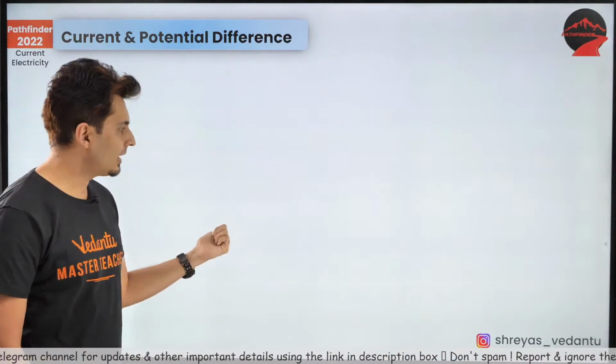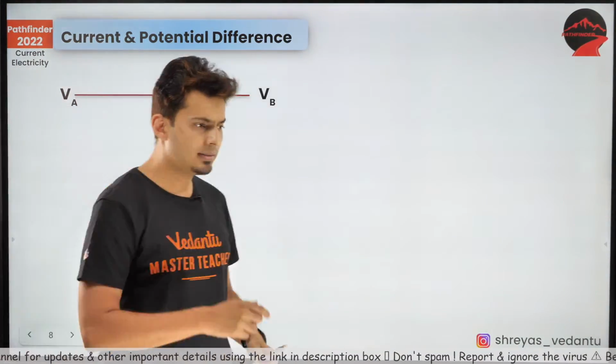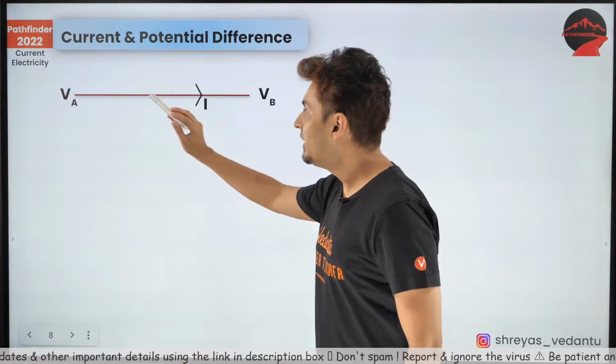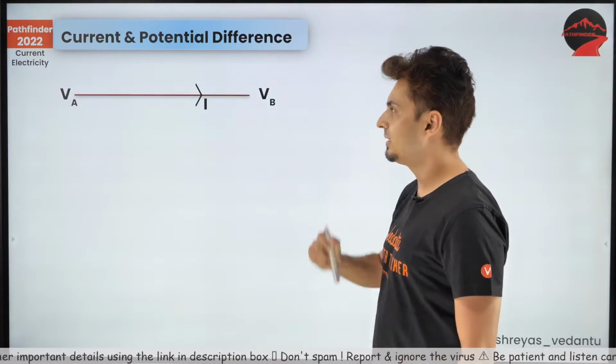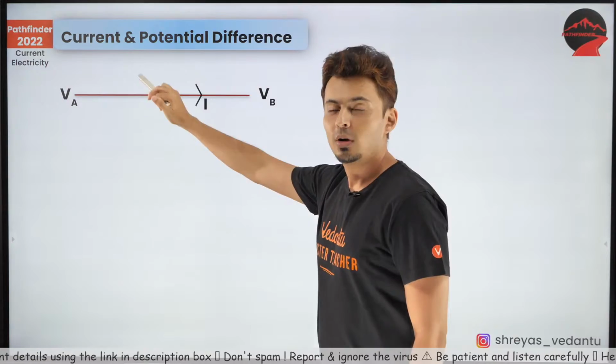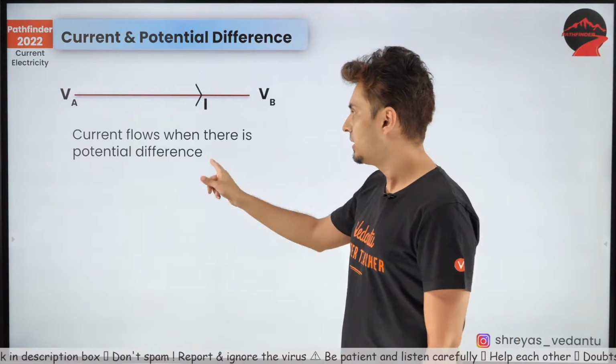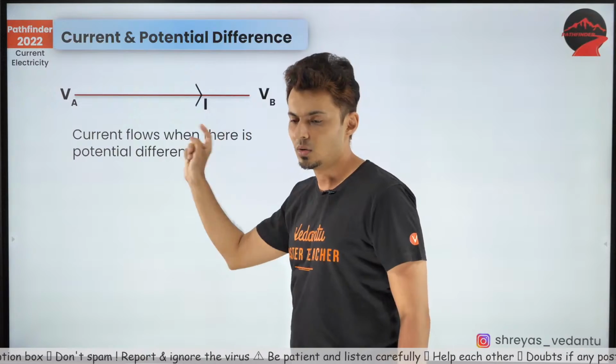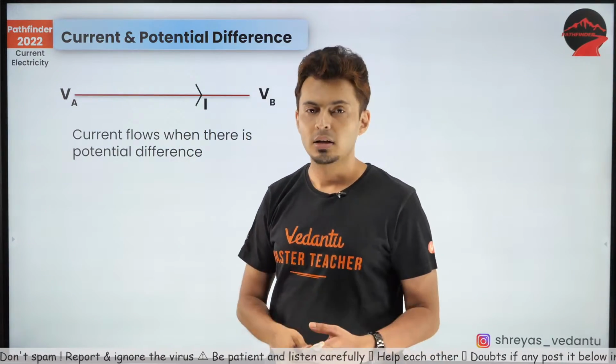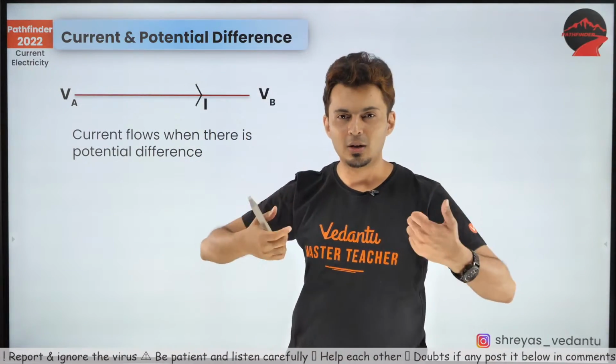Now let's talk about current and potential difference. By the way, remember one thing. Only when there is potential difference will current flow from that higher potential to lower potential. Everybody knows this. Current always flows from higher potential to lower potential. And I can give you a simple analogy for this.